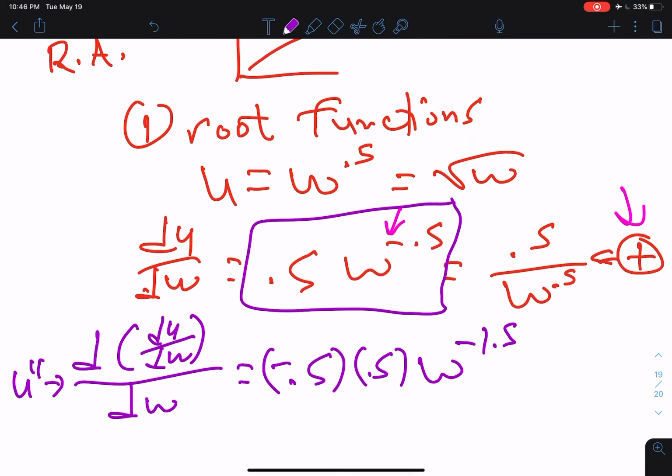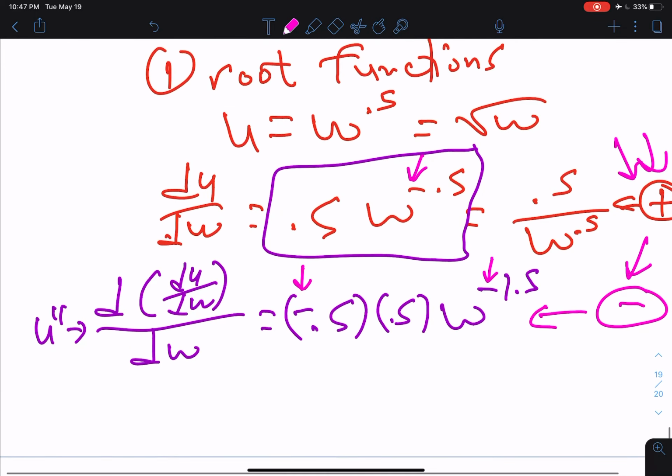Please note that this minus sign doesn't make this term negative. However, the leading minus does. So it's important to realize that this indeed is negative. So we see root functions can be used to specify utility of wealth functions for risk-averse investors because, as I just showed you, we get a positive first derivative and a negative second derivative.